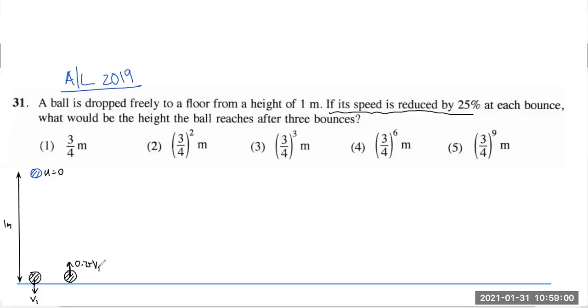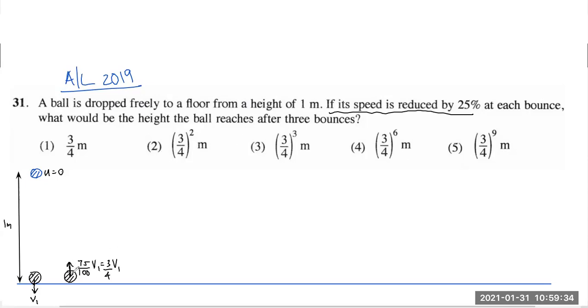0.75 v1. Hope you can understand that. If not, okay, 0.75 v1 because 25% is reduced. If 25% is reduced, 75% is retained. So I can write either 0.75 v1. If not, see if you can understand this. So out of 100, 75% is retained, 25 is lost. So you can say 3 by 4 v1 is the speed as it bounces back, because I'm using that fraction because you can see that fraction is used in the answer.